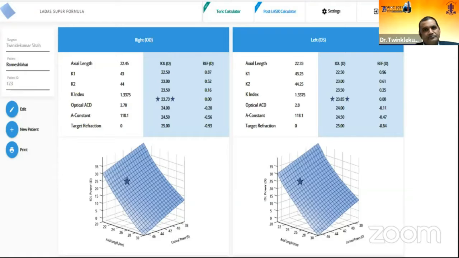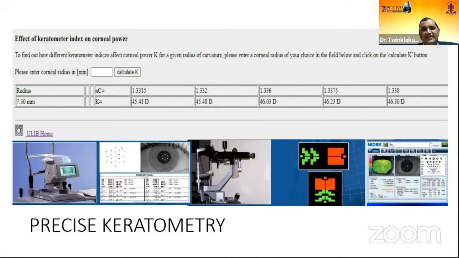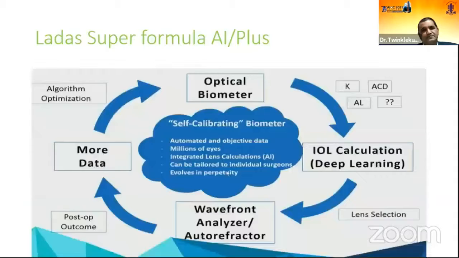And it's very easy and convenient to understand. Another thing is that the Ladas Super Formula has introduced a newer version, 1.0b, and that includes the device refractive index factor. The device refractive index factor is a factor where different devices measure the refractive index differently, and that has now been incorporated by this formula. So any inter-instrument variability of the corneal index has been removed.